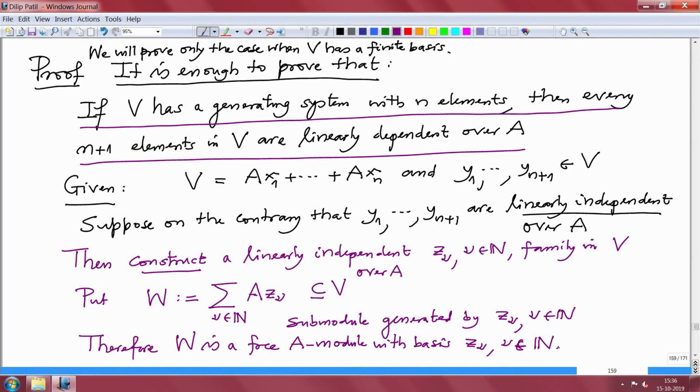In particular, this W cannot be finitely generated, because if it is finitely generated then it will involve only finitely many z_nus, and if I take any z_nu which does not appear in any generating element, then, because it is linearly independent from the other elements, that will be a contradiction.